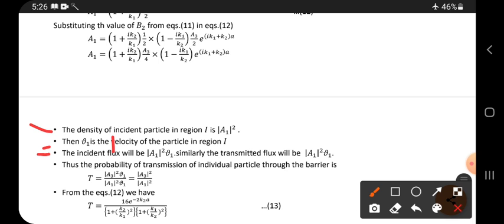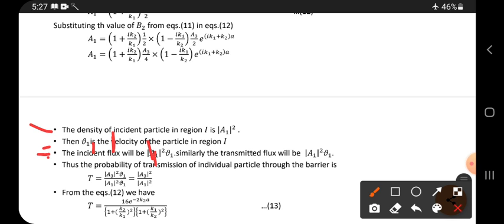Okay, but here a1 indicates the first region, so incident flux only. If it is a2, that is penetrating. Next, a3 is the transmitting one. Depending upon the constant term only, we say which region the particle belongs to.